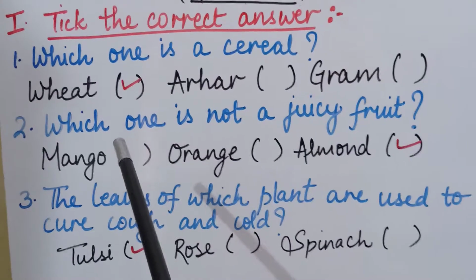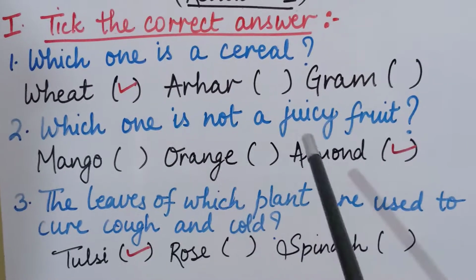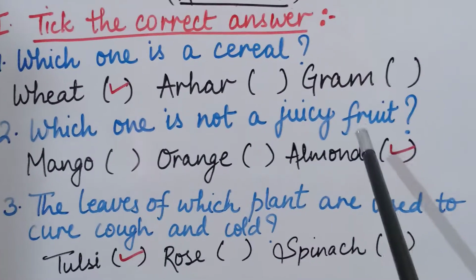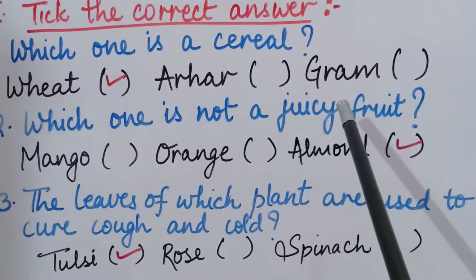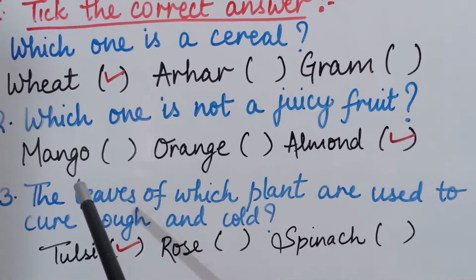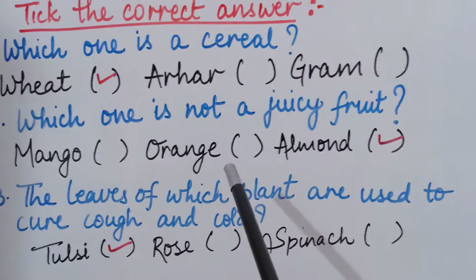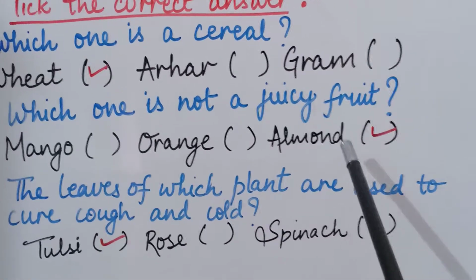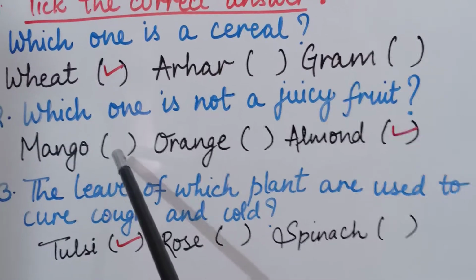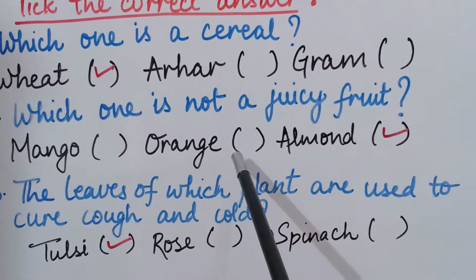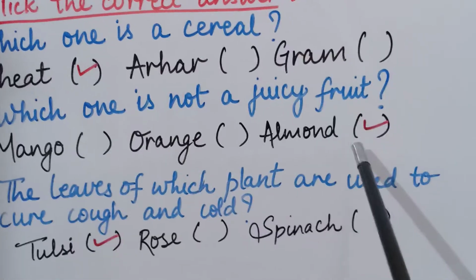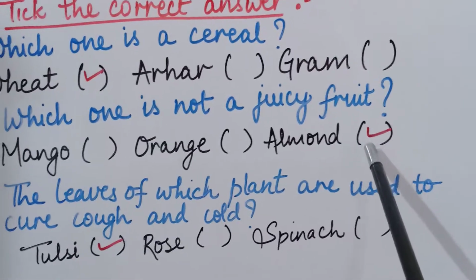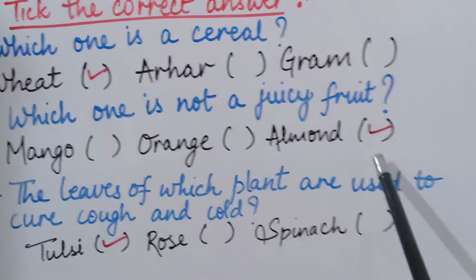Now second question is which one is not a juicy fruit? किसमें जूस नहीं होता? इन थ्री ऑप्शंस में से कौन सा फ्रूट ऐसा है जिसमें जूस नहीं है? फर्स्ट वन इज मैंगो, सेकेंड इज ऑरेंज, थर्ड इज almonds. So mango has juice in it, orange also has juice in it, but almond, that is badam, does not have juice inside it. So we will put a tick in front of almond.